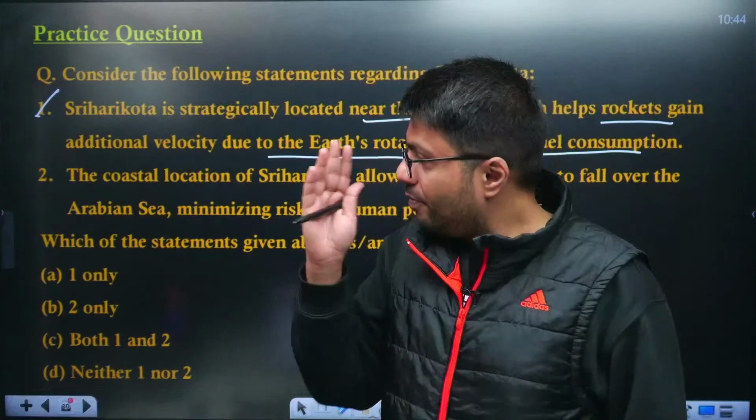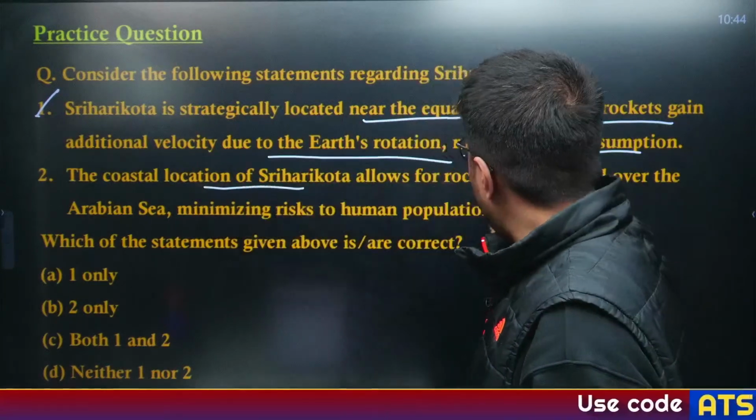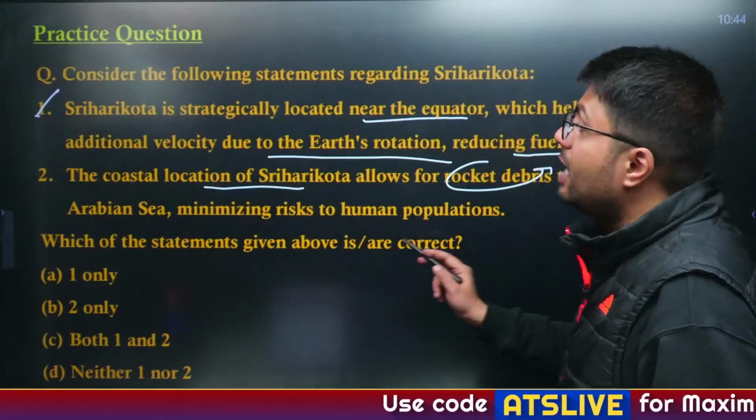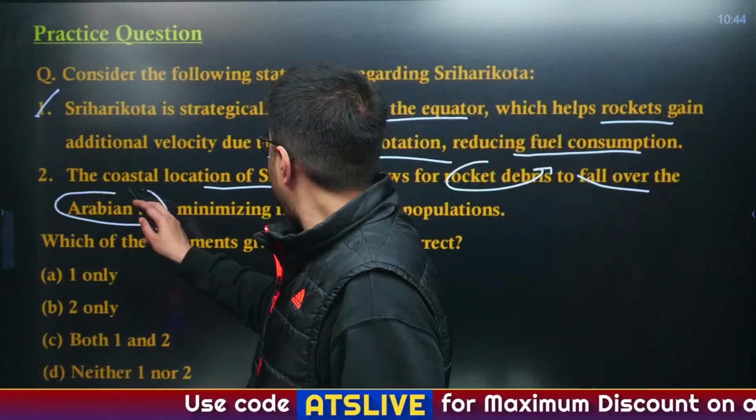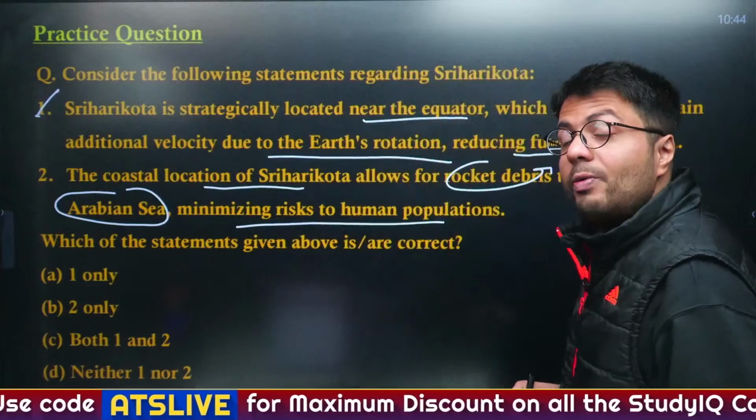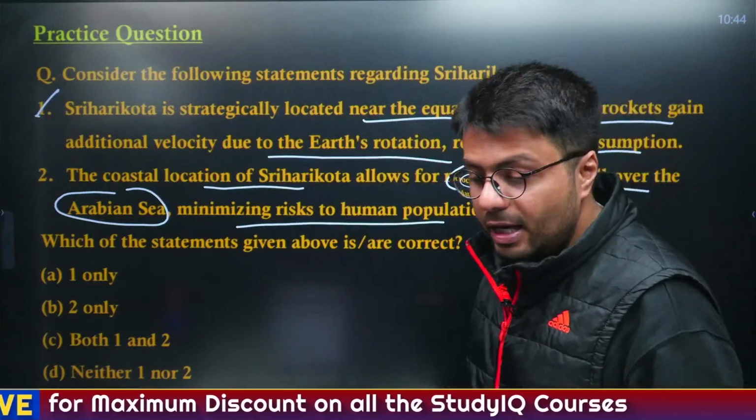launch speeds. Further, the location of Sriharikota allows for the rocket debris to fall over the Arabian Sea, minimizing the risks to human population. Now, where is Sriharikota located? Anyone? Can you answer me?